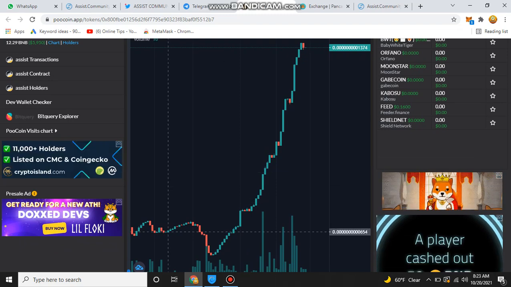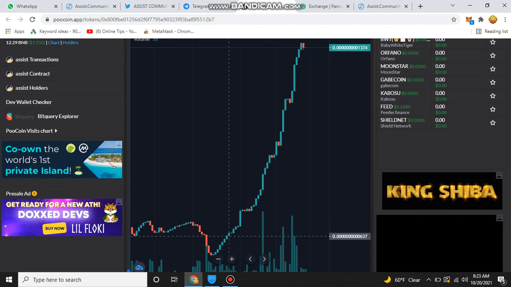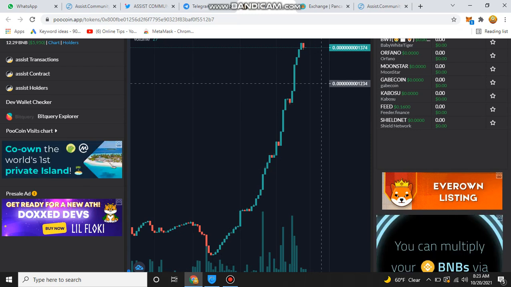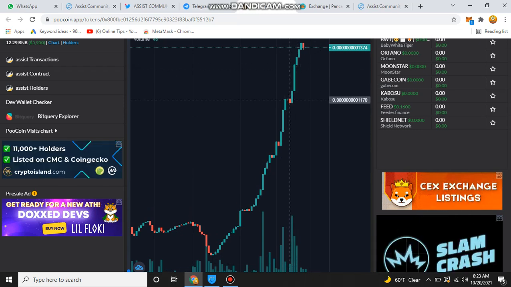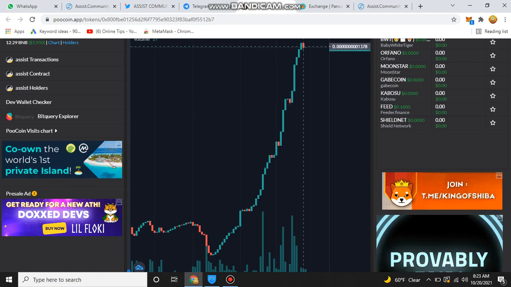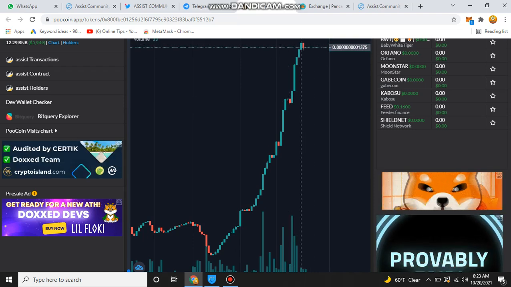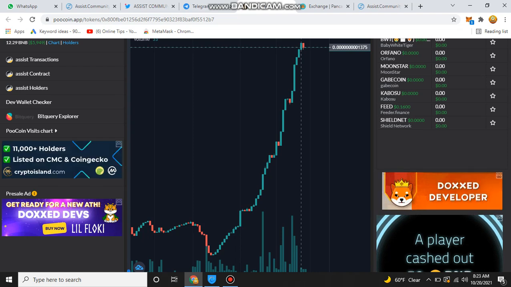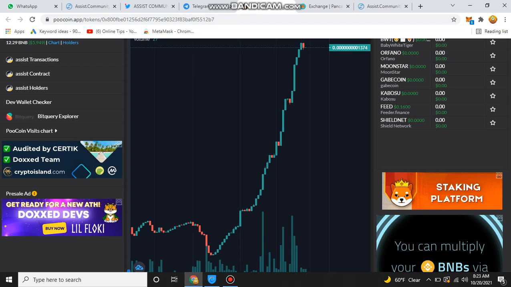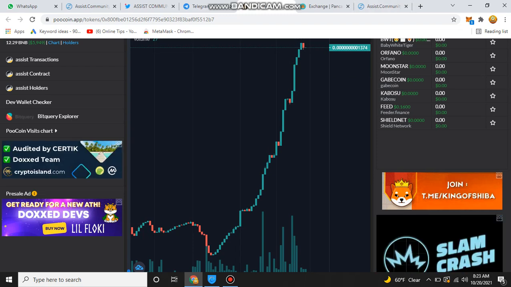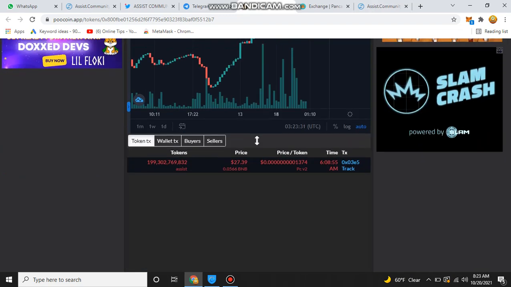Here you can see this chart shows their effort: green line means pump and red line means dump. Now this token is at its peak value. So when you buy it now, in future you can see that they go directly up, and you will be able to generate a huge profit.